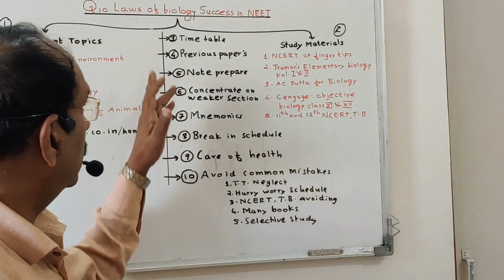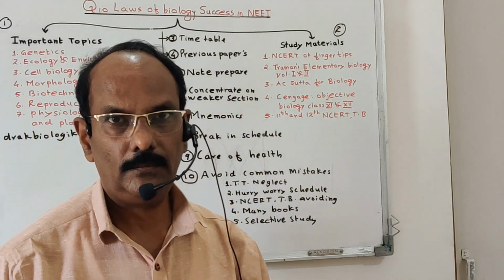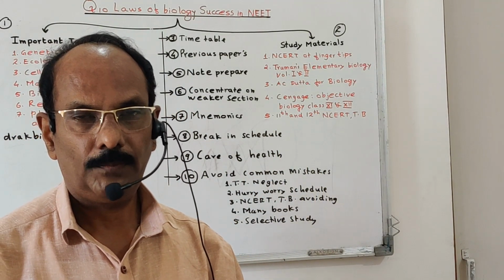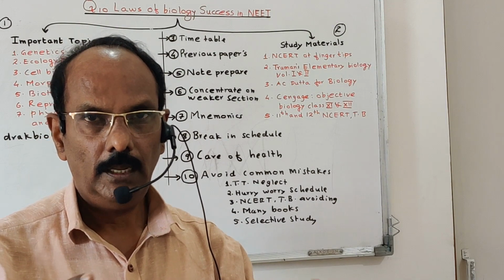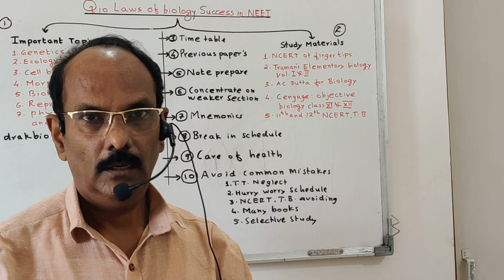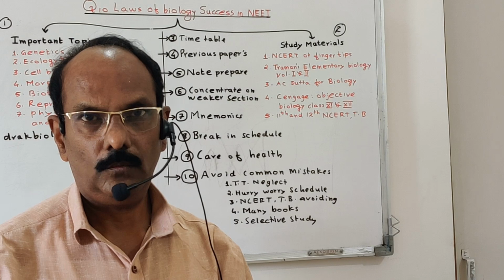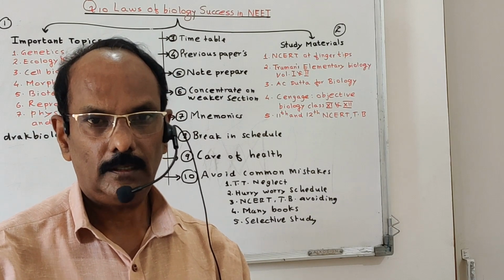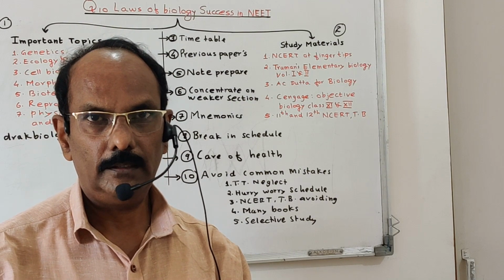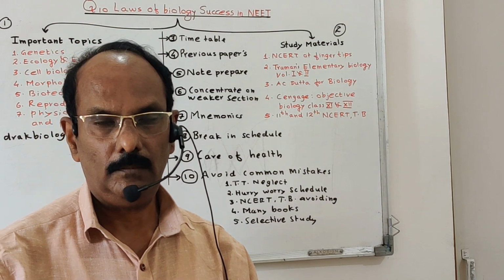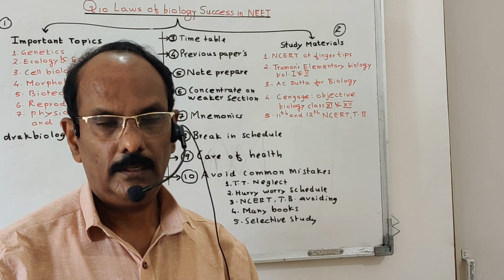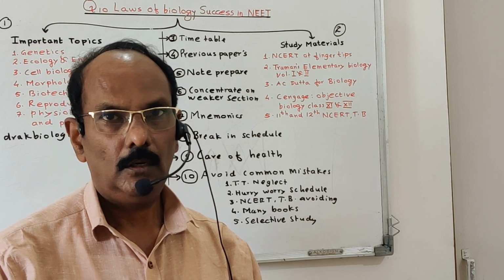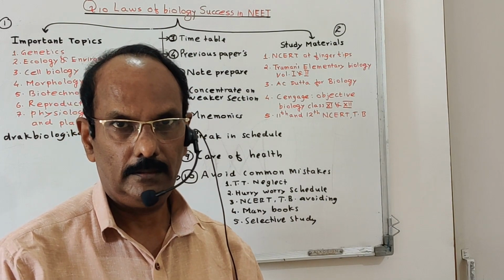And the third law is the timetable. Each and every student is different, and each student prepares his or her own timetable, because the timetable is prepared according to the surroundings of the student. All the details should be in it: at what time you wake up, at what time you go to bed, and in between that, what the different activities are. You should divide this equally among the three subjects, physics, chemistry, and biology. But while studying a subject, you give more weightage to a particular topic that is the most difficult. So that is okay.